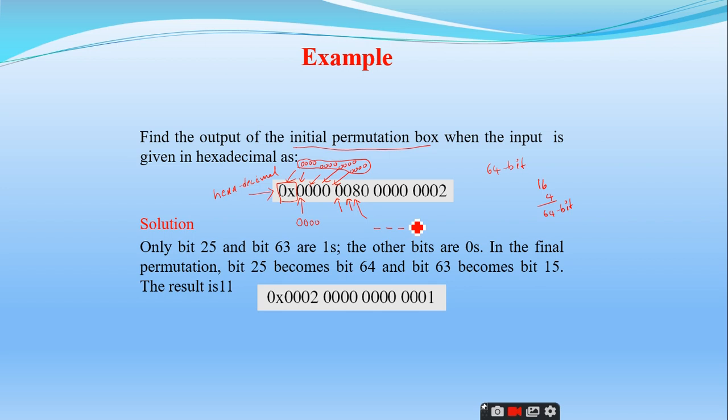What is the combination of 8? It is 1 triple 0, because this is 2 power 0, this is 2 power 1, this is 2 square and this is 2 cube. So it becomes 1, 2, 4, 8. If I want to represent 8, I have to set this bit. So what is the value of 12 or 7? What is the value of 7? 7 hexadecimal is equal to.